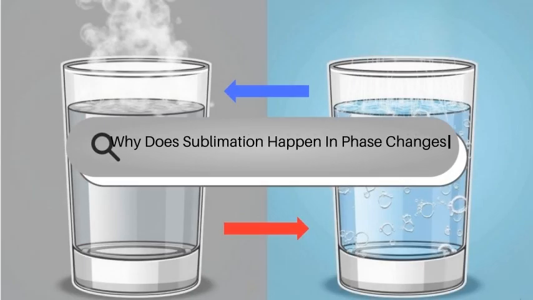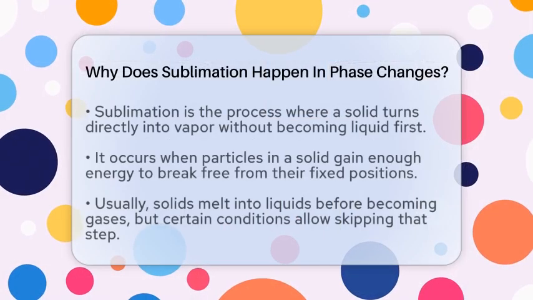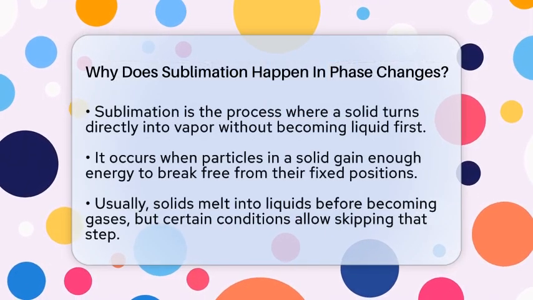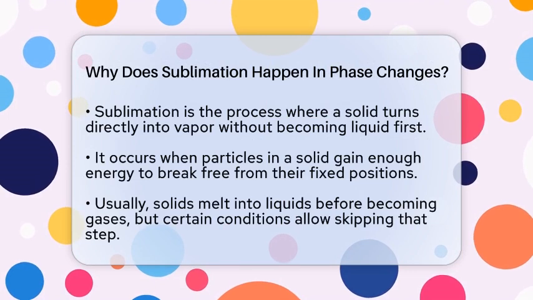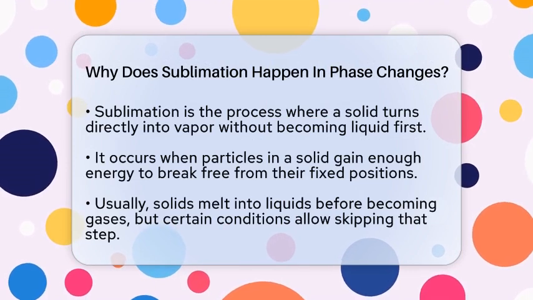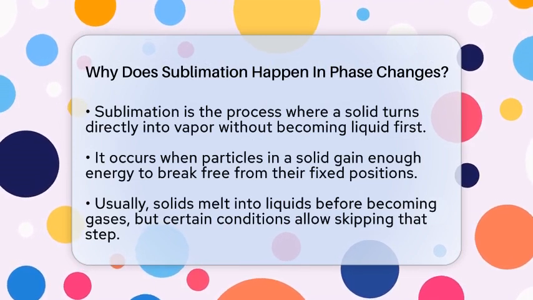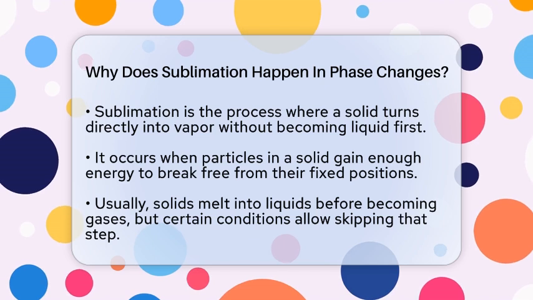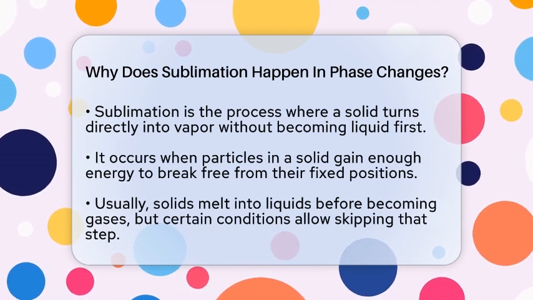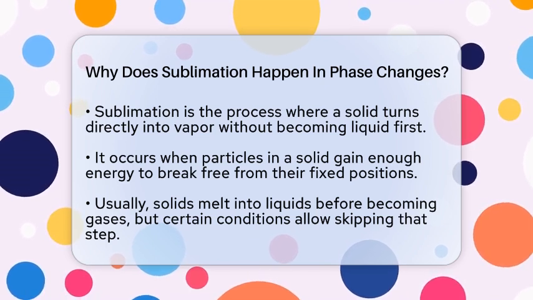Why does sublimation happen in phase changes? Imagine a solid piece of ice sitting in the sun. Instead of melting into water, it turns directly into vapor. That's what we call sublimation, and it's a fascinating part of how matter changes states. But why does this happen?